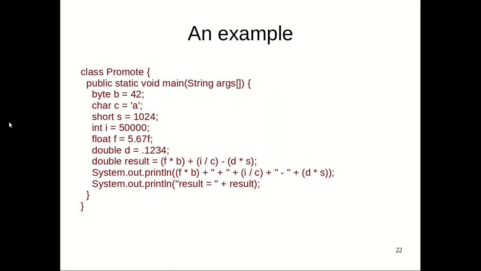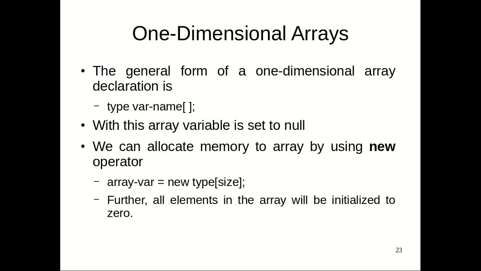This is another feature in Java, which was not there in the previous examples, where you have to do a casting, or the evaluation is done and then a type conversion is done. Next, when you want to store a number of values of primitive type which share the same type, we can use a one-dimensional array.